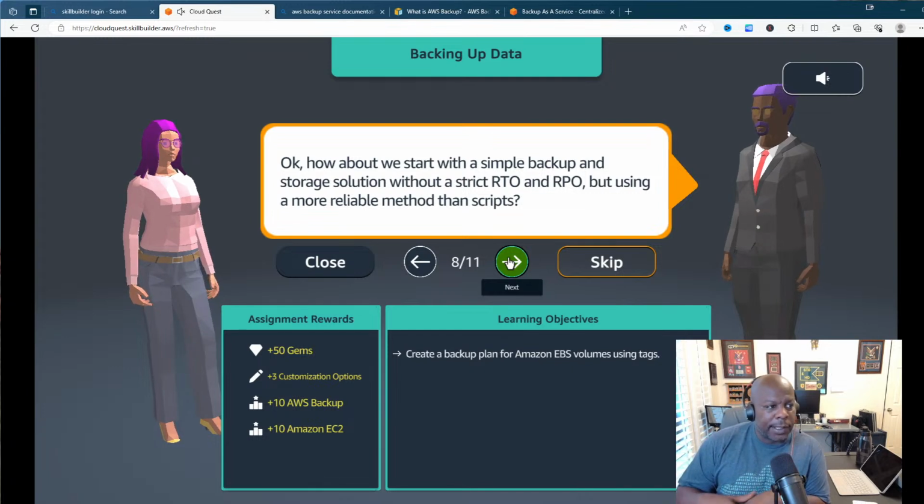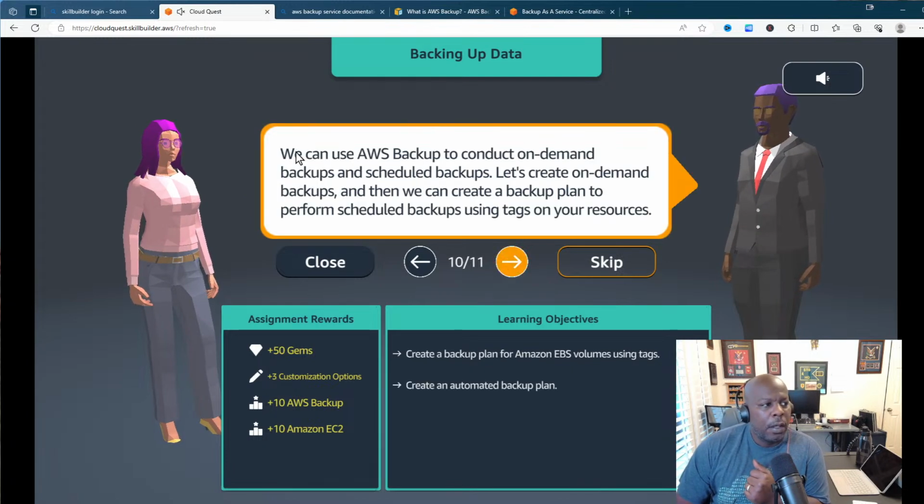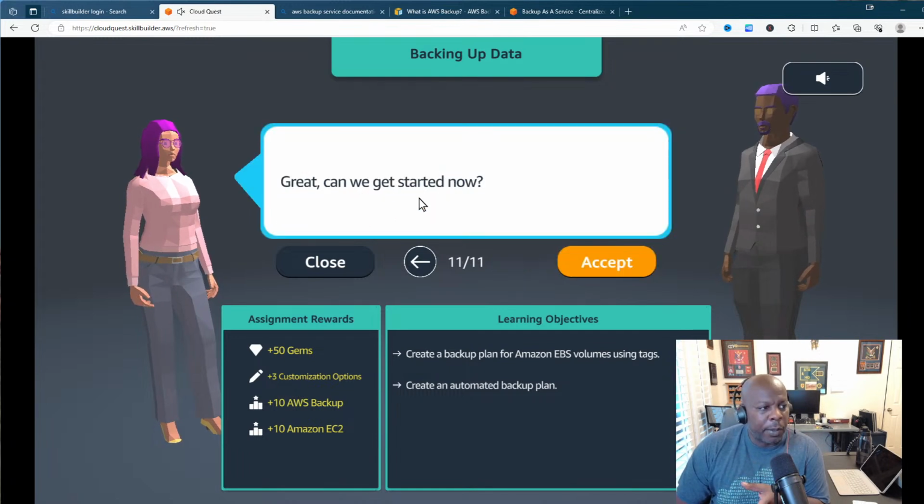How about we start with a simple backup and storage solution without a strict RTO or RPO, but using a more reliable method than scripts? That would be a really good start, but how? We can use AWS Backup to conduct on-demand backups and schedule backups. Let's create an on-demand backup, and then we can create a backup plan to perform scheduled backups using tags on your resources. Great. Can we get started now? I accept this mission.